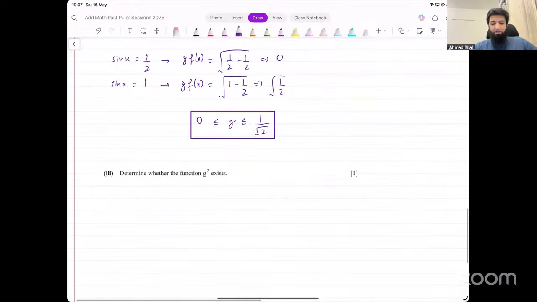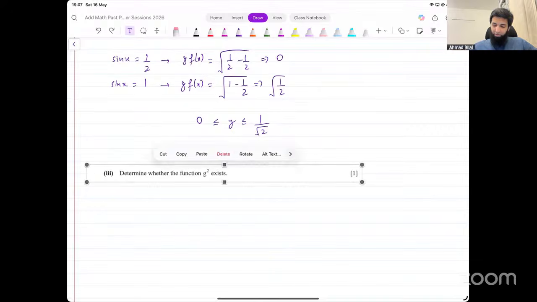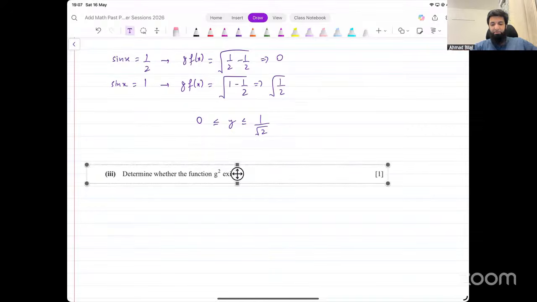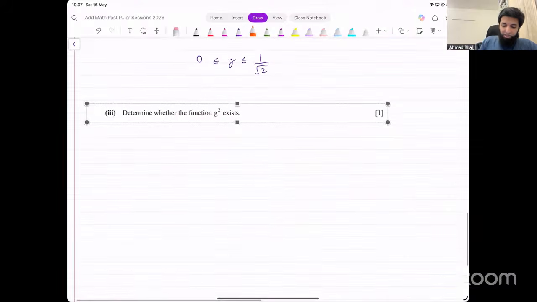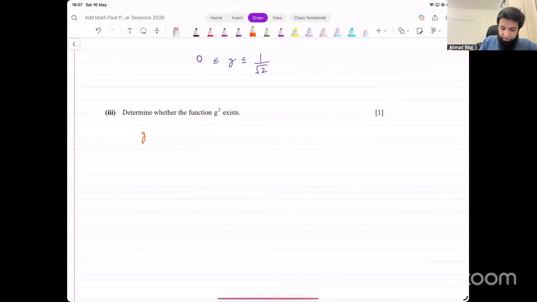Let's move on. Now they're saying determine whether g squared exists. How do we determine this now? G squared. Now, what is the function g squared? G squared is g of g of x. Now, what's the inner function in this case and what's the outer function in this case? G is the inner function and g is also the outer function.